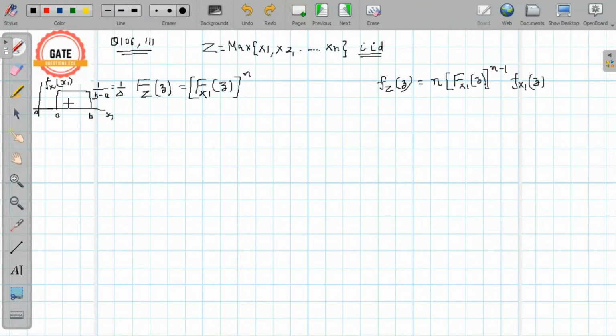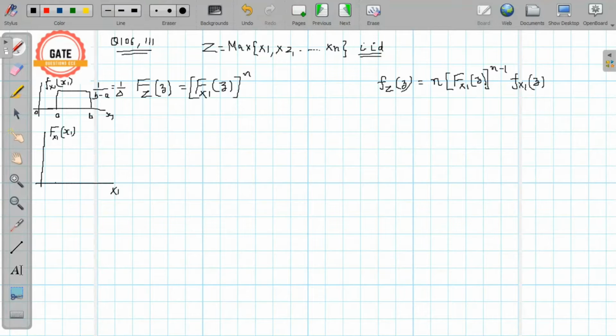So the CDF of this x1 will be the integration of its PDF. You can draw it here. Integration of the constant value will be a straight line with slope 1 over delta.